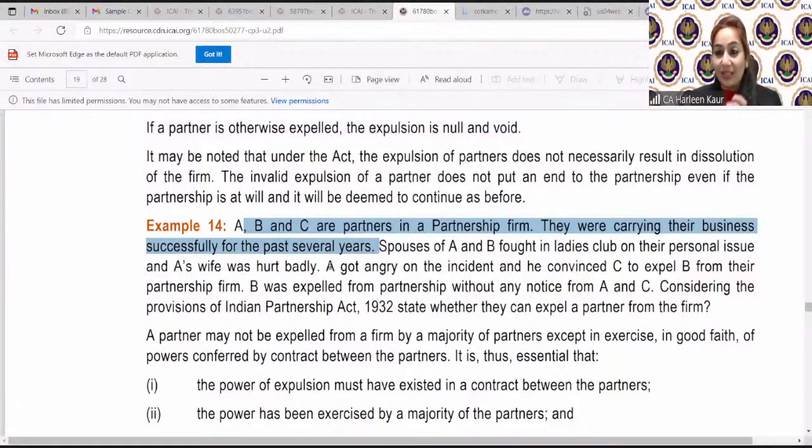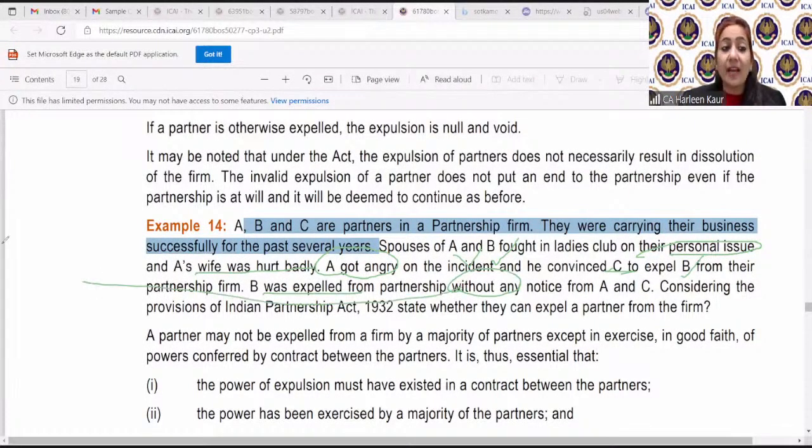That's why I really enjoy teaching expulsion, because it has a little personal, emotional touch in this example. So now what happened, they were very good partners, A and B and C, and now their spouses had a fight in the ladies club on a personal issue, not even a business issue. And A's wife was badly hurt. A got very angry and he convinced C that let's expel B from the firm. He told Mr. C, listen, my wife is really very upset and we should throw him out. Expel means we should remove Mr. B from the partnership. And B was expelled from the firm without any notice.